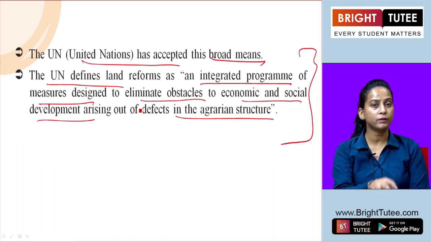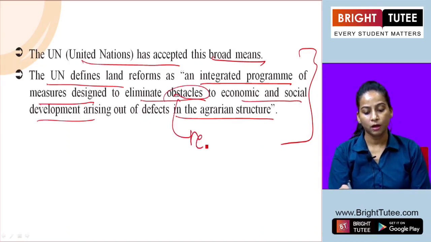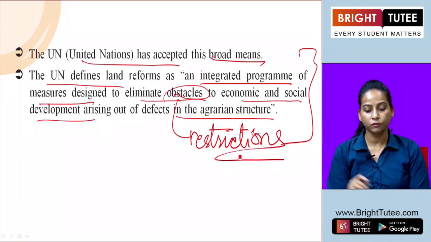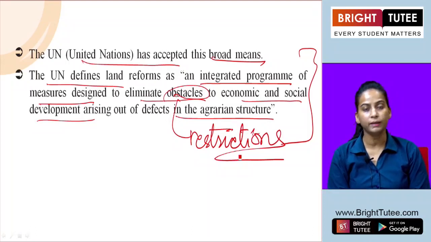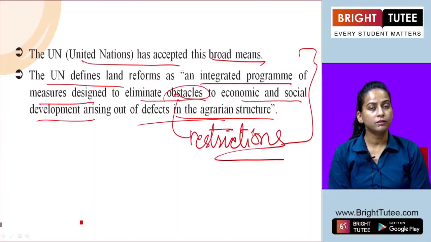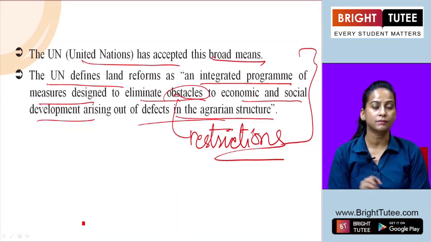And what they are supposed to do here is remove the different restrictions or obstacles to the development of the economy and society in the agricultural sector or agrarian structure. These changes are supposed to be brought in the agrarian structure, which can lead to development in the economic as well as the social system.